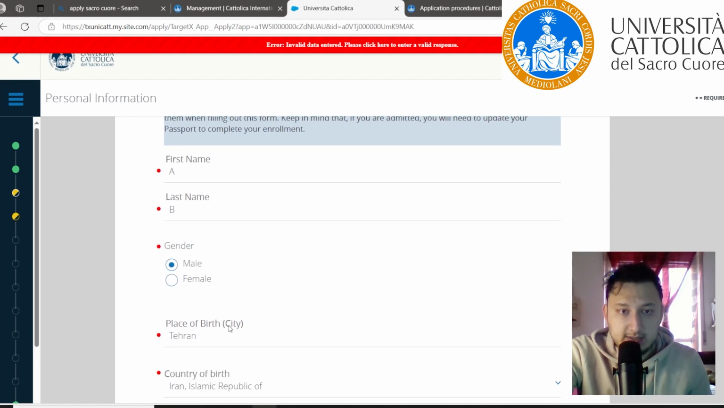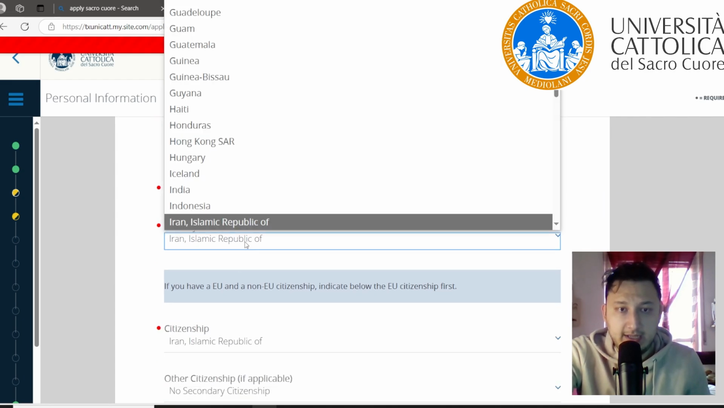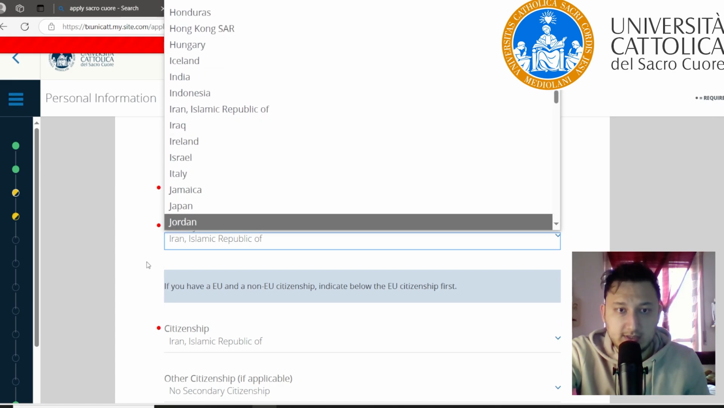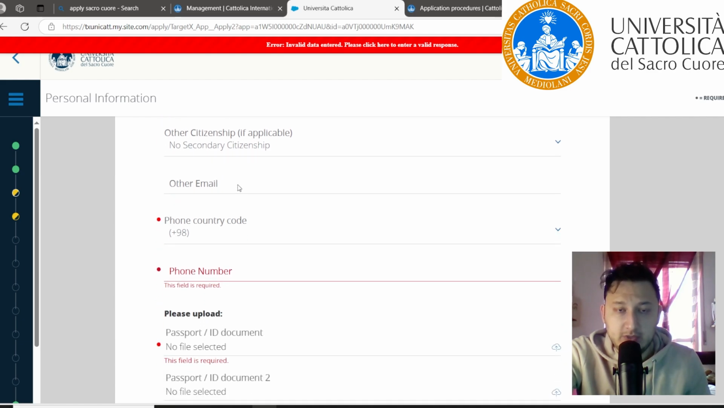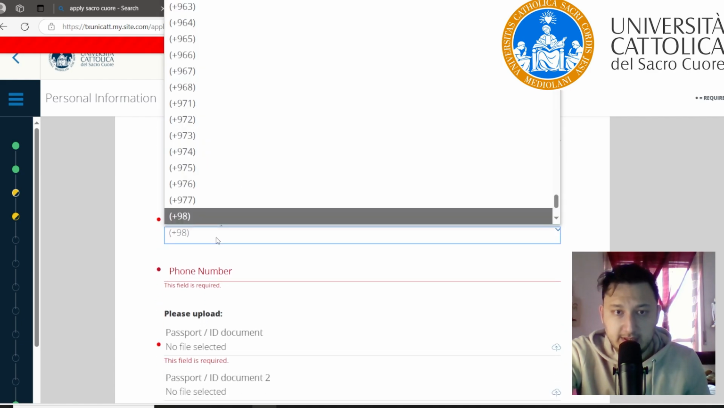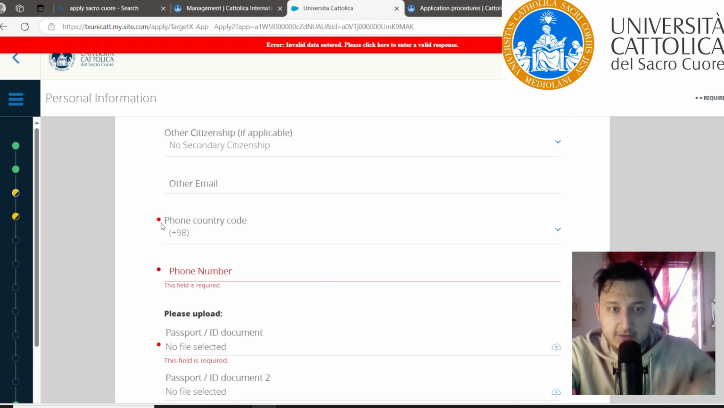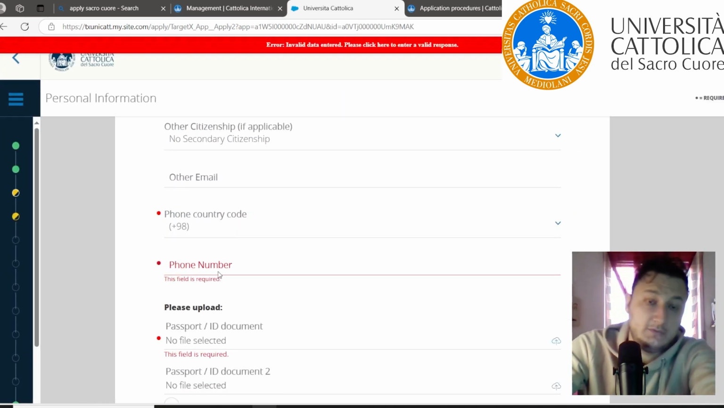Your gender, it is male for me. Your place of birth, you should write your city name here. And you should select your country that you born inside the list. And then if you have citizenship or the second citizenship, you should mention here. You can add your emails and your numbers in this part. Pay attention, if here is a red point, it is necessary to fill out.